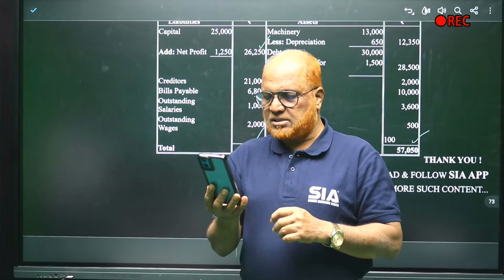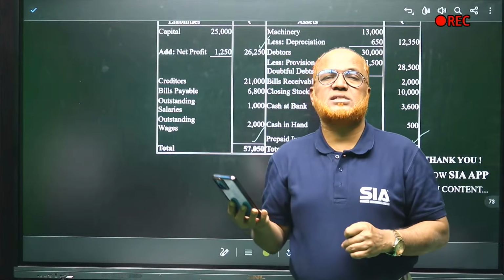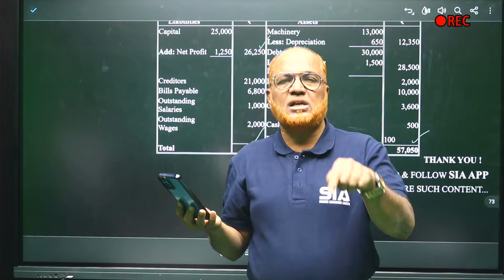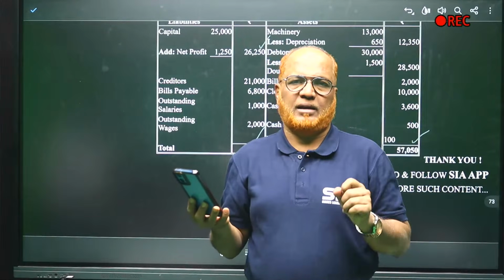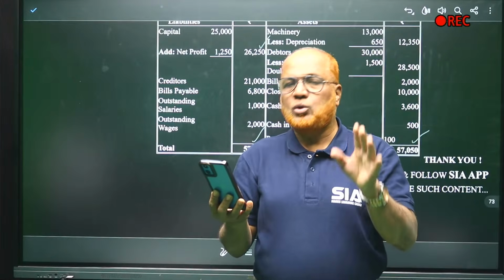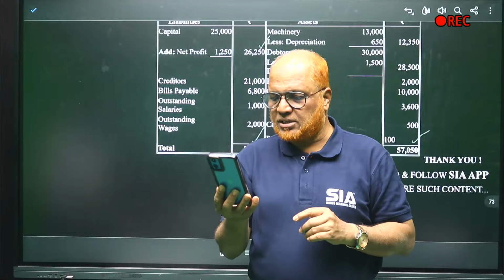What is BRS? One student is asking, what is BRS? Bank reconciliation statement is a statement which is prepared to find out the reason for the difference between cash book balance and passbook balance. Why the cash book and passbook balance are different. To find out those reasons, we prepare a bank reconciliation statement.